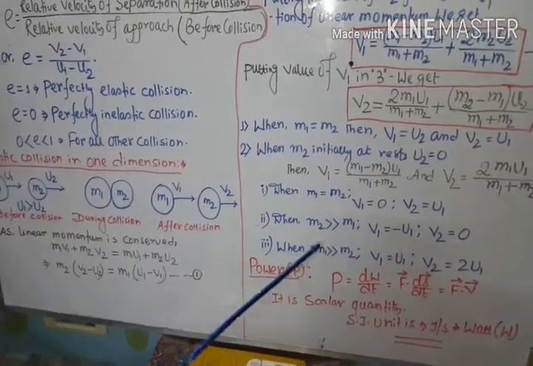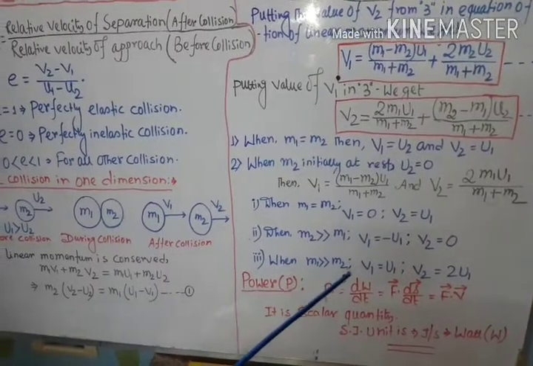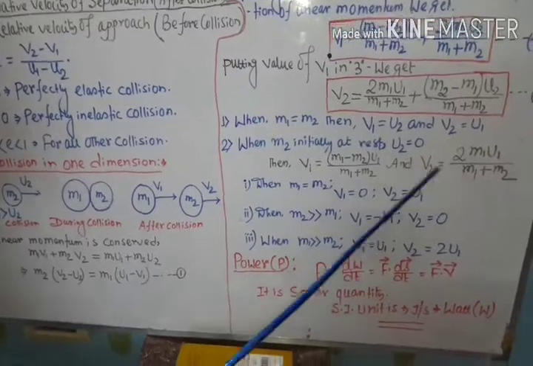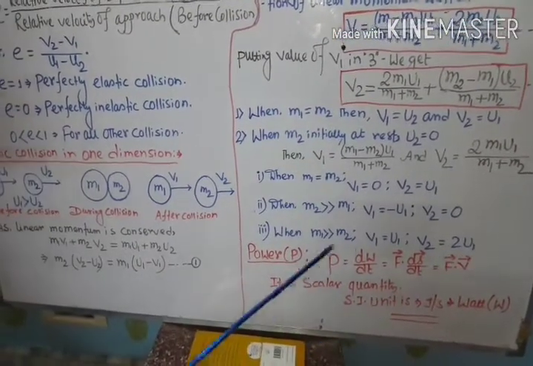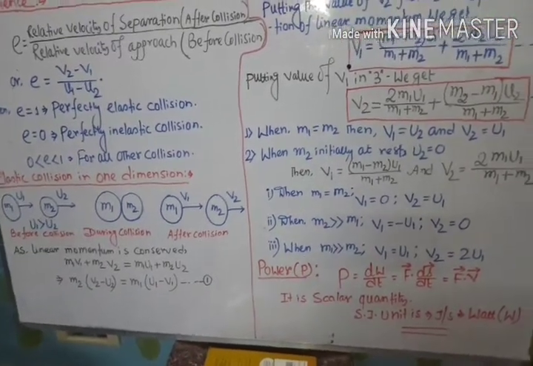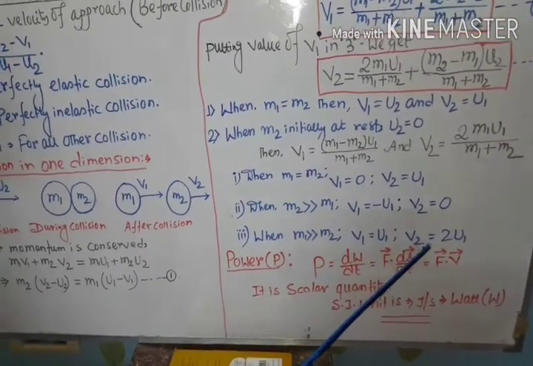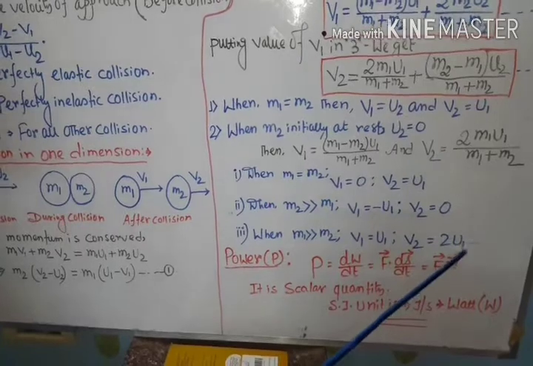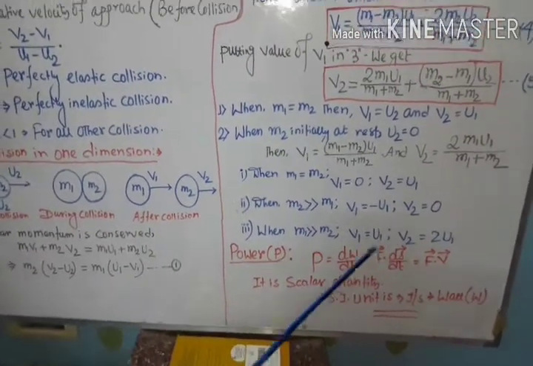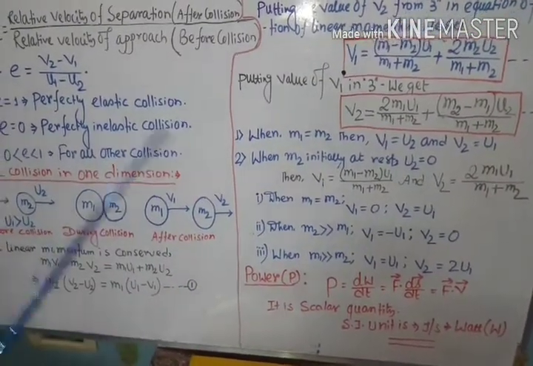Whenever the mass of the first object, m1, is very much greater than m2, then what happens? Then m2 is 0 relative to m1, so v1 equals u1 and v2 equals twice u1. So whenever the mass of the first body is very high, then after the collision the first body m1 moves with the same velocity, but the second body's velocity becomes twice the velocity of the first body. All these situations are very important. All of you read very carefully.